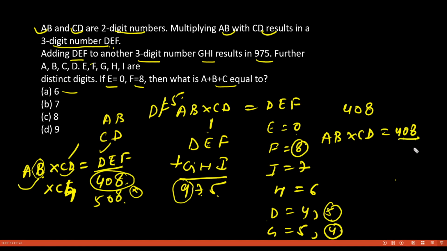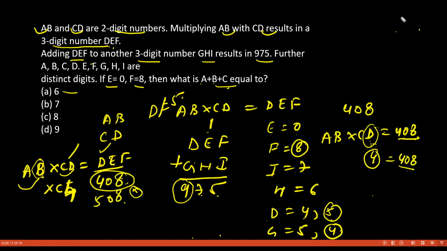What are the factors? 8 fives are 40, and 8 ones are 8. Now this has to be 4. So we come to know that our D will be equal to 4 and this will be 408 only.